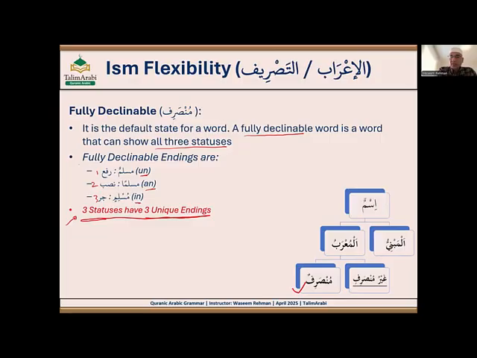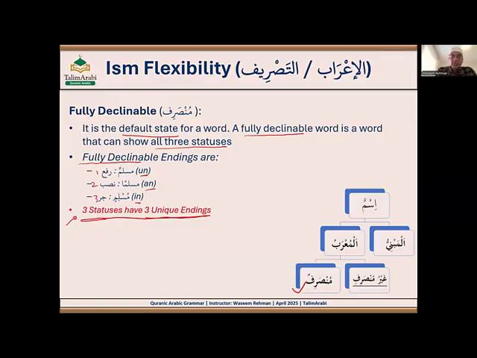So that's called fully declinable because it's completely declining, or it's declining in each status. In all statuses, it has a different or unique ending. All right. So that is fully declinable or munsarif. This is our munsarif, and this is our default state. This is what we are learning since day one. Muslimun, Musliman, Muslimin.